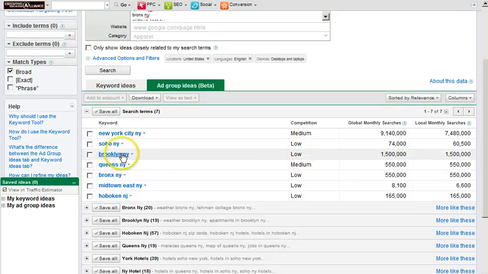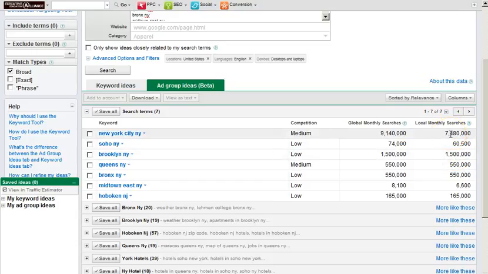Right now you can see that just the term Brooklyn, New York has very low competition. So if we were to try to search engine optimize for Brooklyn, New York, we might be able to make some progress over time. It's still going to be, it's low relative to the amount of searches here. But we're going to go ahead and in the meantime just choose the cities. So if we're choosing our nearby cities, we're choosing 1, 2, we'll go ahead for Brooklyn.